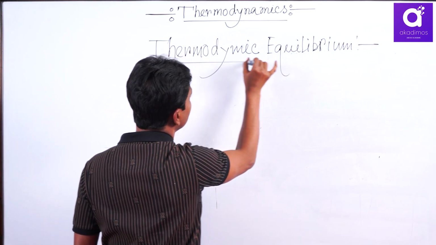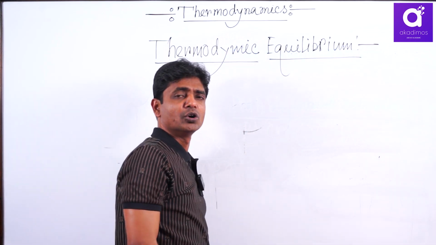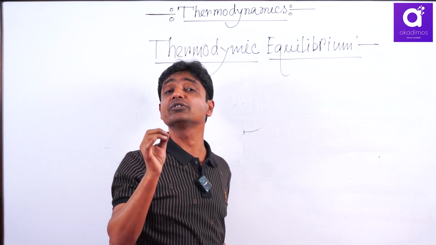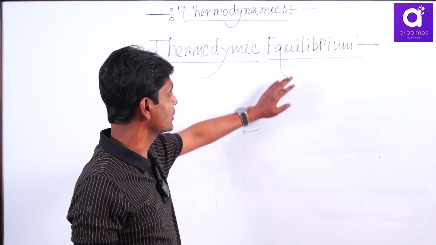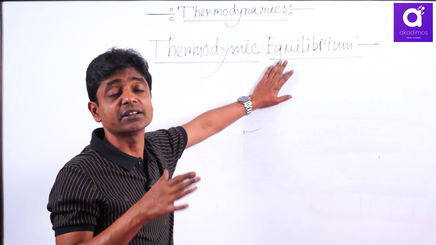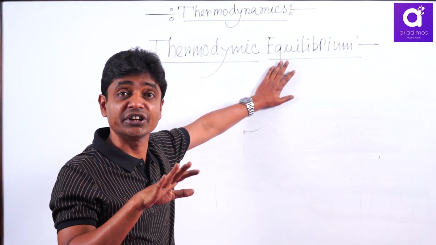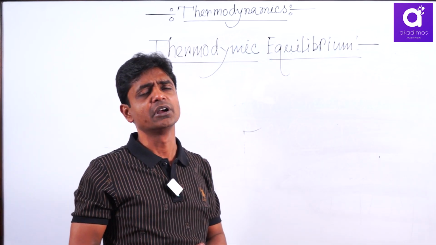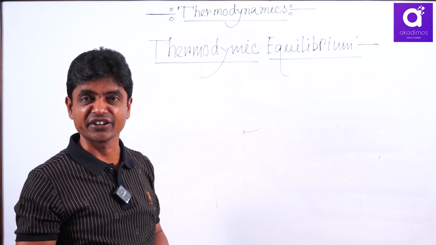Thermodynamic equilibrium, you know what is equilibrium? When variables are time invariant, then it is called equilibrium. Here, when thermodynamic variables are time invariant, then thermodynamic equilibrium is reached. Here the thermodynamic variables mean pressure, volume, temperature, number of moles and the associated energy.